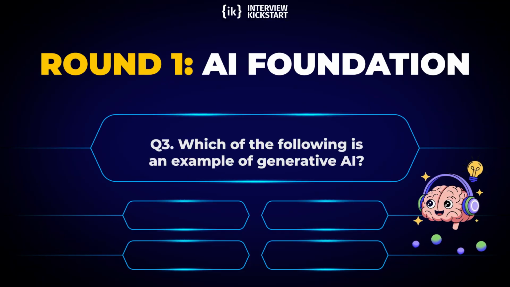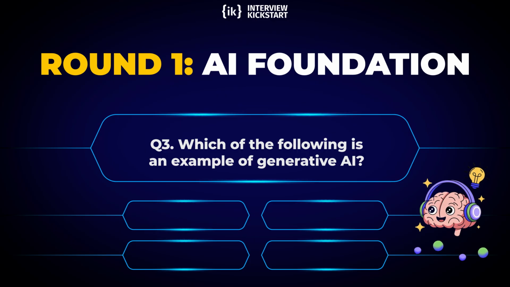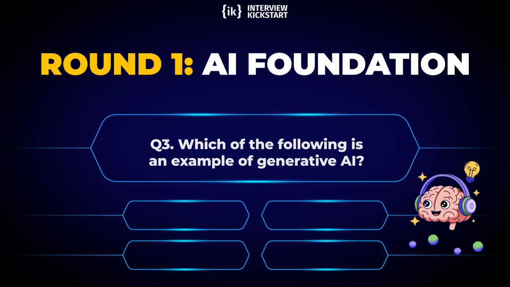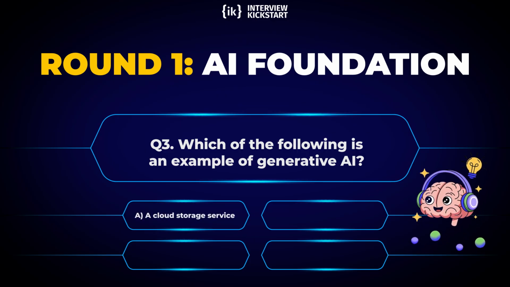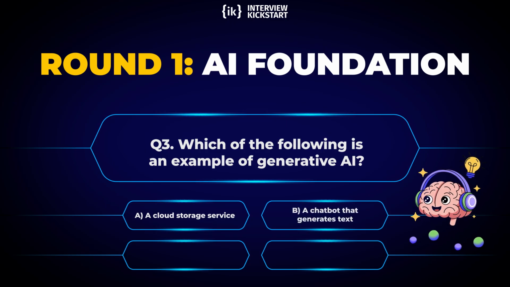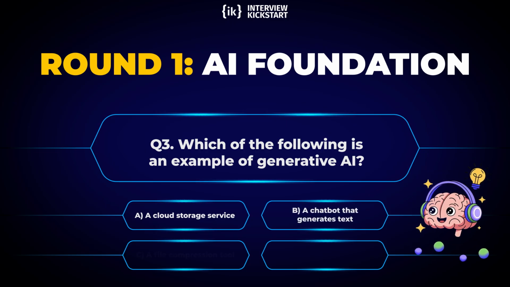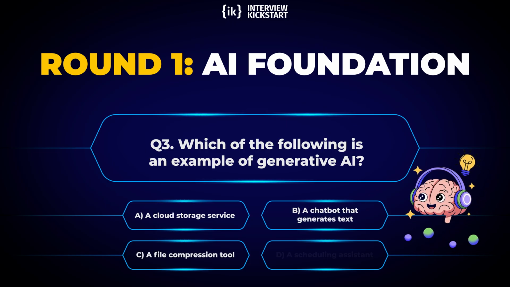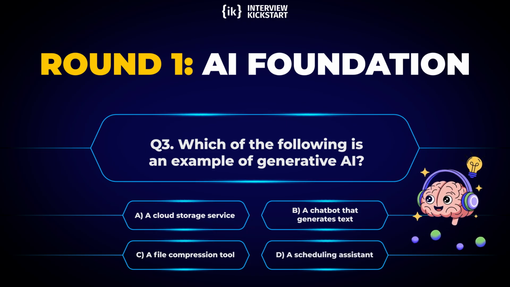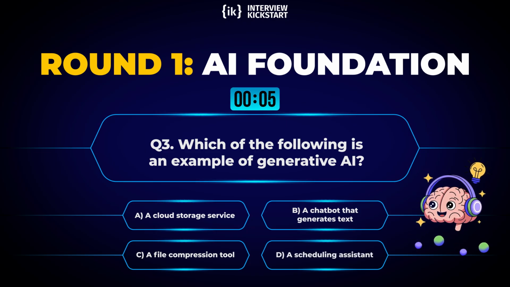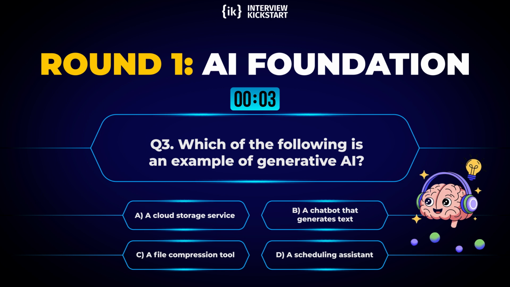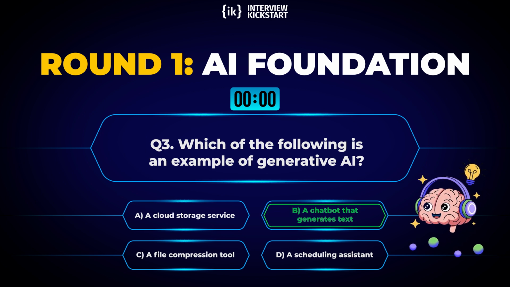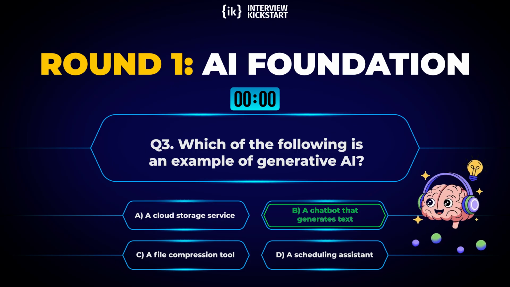Question 3, which of the following is an example of generative AI? Options: A, a cloud storage service. B, a chatbot that generates text. C, a file compression tool. D, a scheduling assistant. Correct answer: B, a chatbot that generates text.